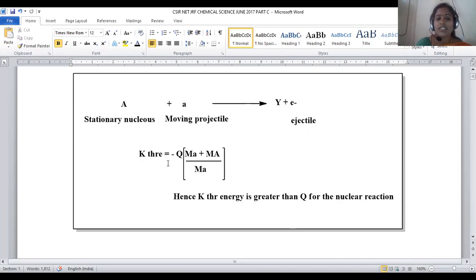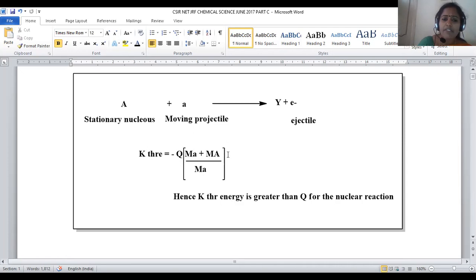So K threshold energy is given as minus Q into (Ma plus MA) by MA. This K threshold energy is the parameter, the magnitude of threshold energy, right? Small Ma stands for the molar mass of the projectile moiety, and capital MA denotes the molar mass of the stationary nucleus, whatever we are taking. So this is the relation between threshold energy and the Q factor.